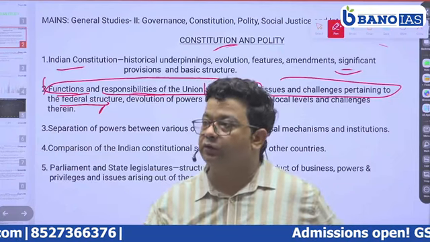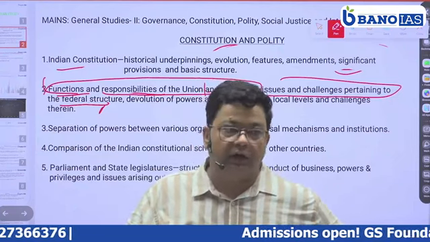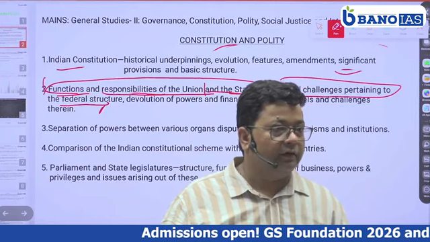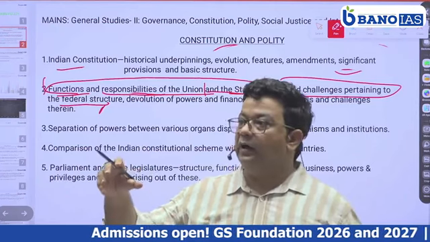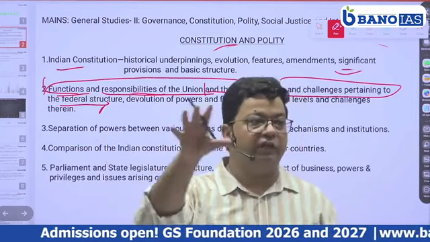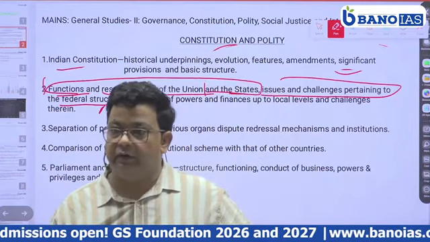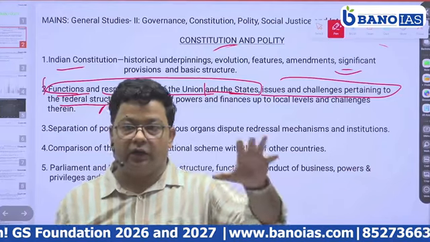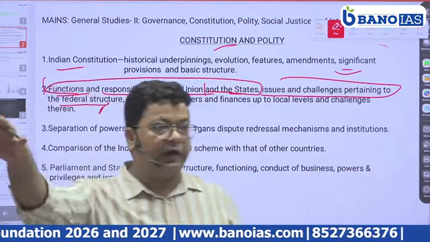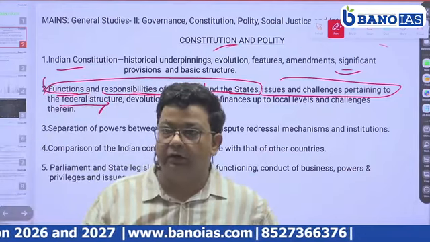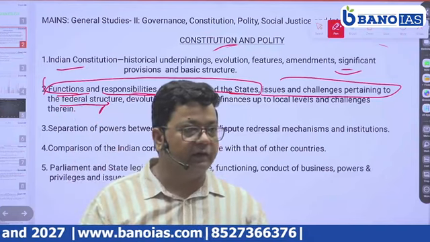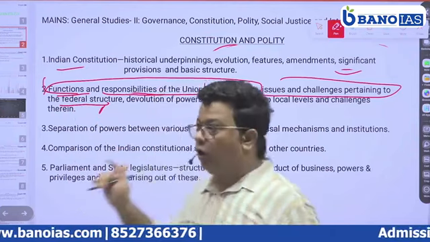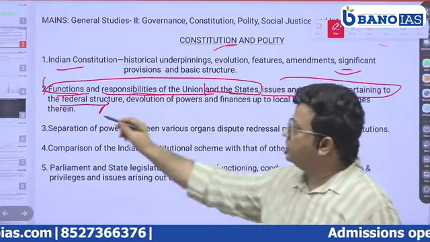Interstate water disputes, Interstate Council, interstate trade disputes. How the states are curbed by the union during the emergency period. What are the relations between states and union, either during the normal period or during an emergency, the period of exigencies? What are their functions? What do they have to do? All these we need to understand under this.